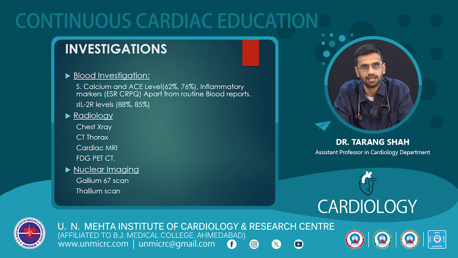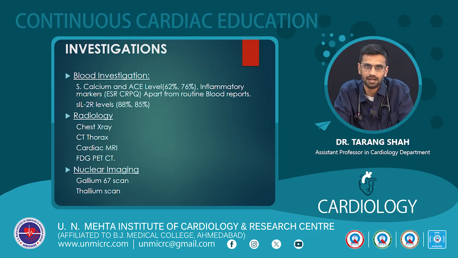So how do we investigate a patient with cardiac sarcoidosis? Blood investigations are less commonly helpful because their sensitivity and specificity are low. Serum calcium and ACE levels can be observed. Their sensitivity is 62% and specificity is 76%. Other inflammatory markers like ESR and CRP can be helpful, but are less commonly helpful in the chronic stage of the disease.